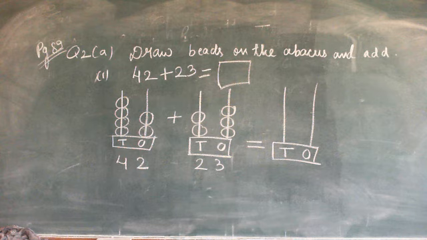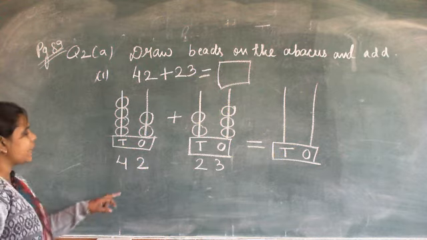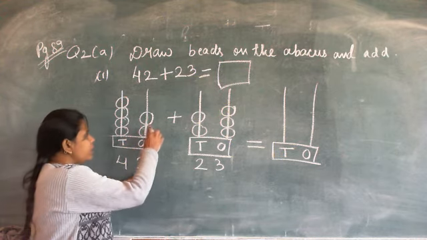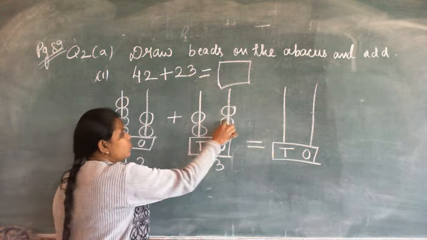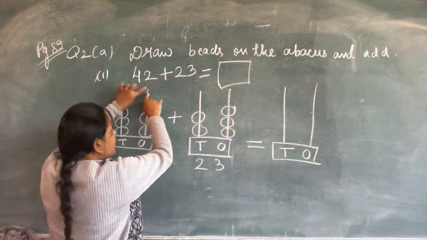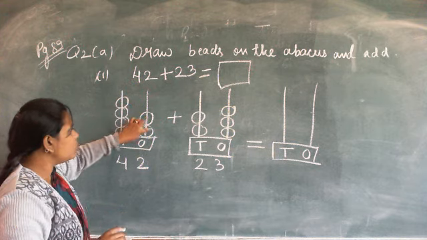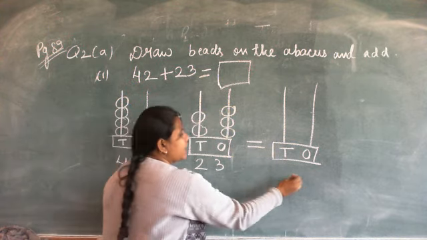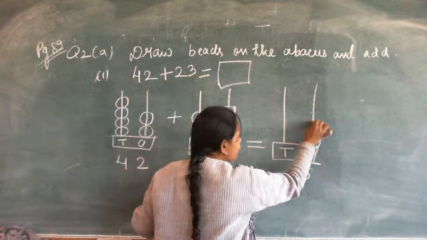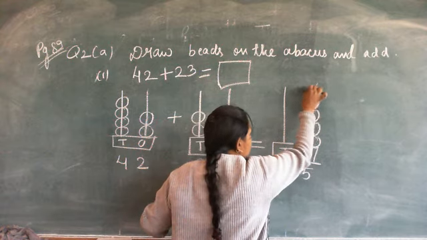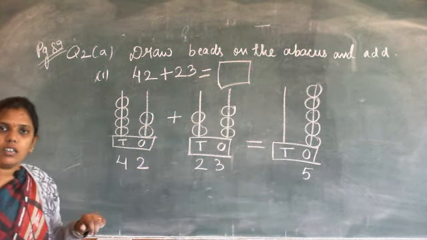Now add it. So first add the number of beads at ones place. Here, ones place: 1, 2, 3, 4, 5. Ones place is this and this. So count all the beads at ones place: 1, 2, 3, 4, 5. So write here 5 and make here 5 beads. 1, 2, 3, 4, 5. Clear?